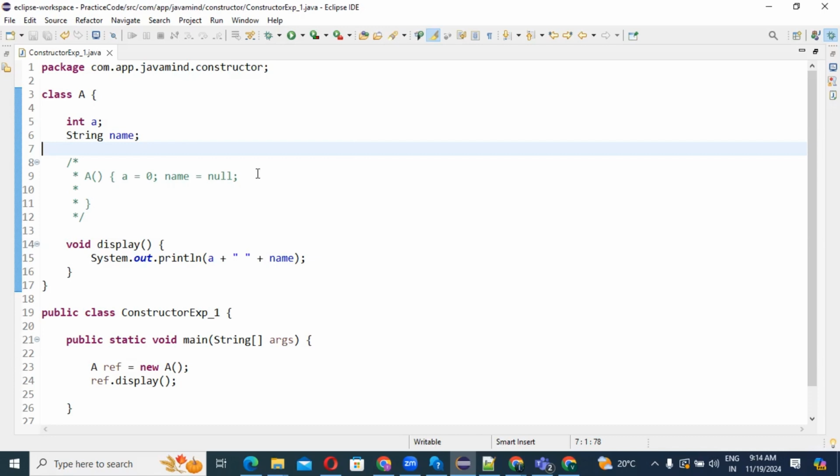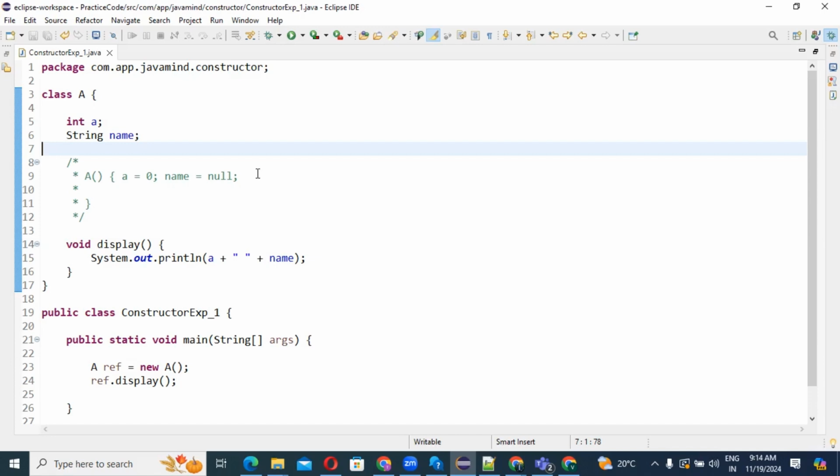If we comment this constructor, the Java compiler internally creates the constructor and gives the result same as what we have done.